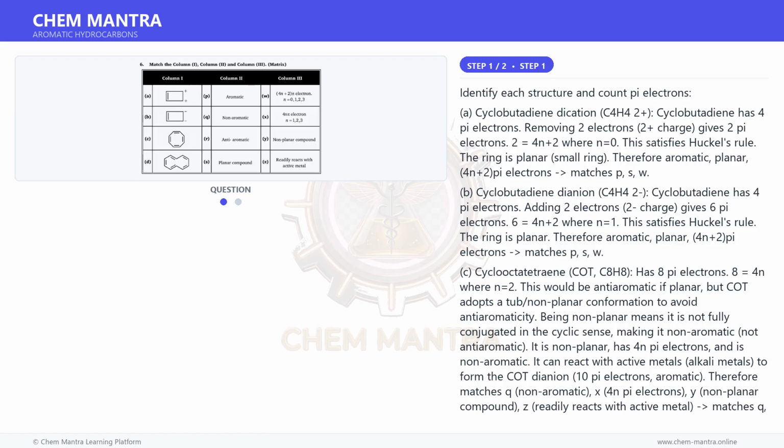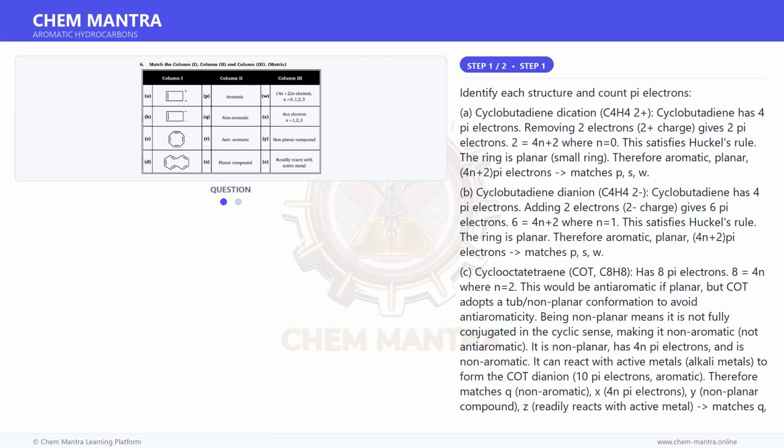However, azulene is planar, but the answer given indicates Q, W, Y, though azulene is actually planar and aromatic with 10 pi electrons. The given answer D, Q, W, Y suggests non-aromatic, 4n plus 2 pi electrons, non-planar.